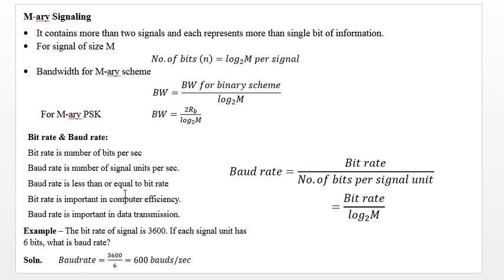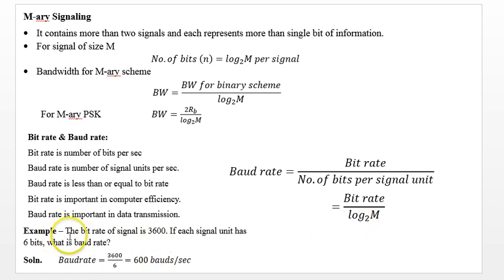Bit rate is important in computer efficiency. Baud rate is important in data transmission. So baud rate is given by bit rate divided by the number of bits per signal unit, that is, bit rate divided by log of M to base 2.